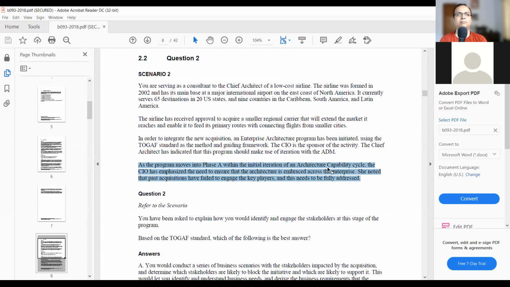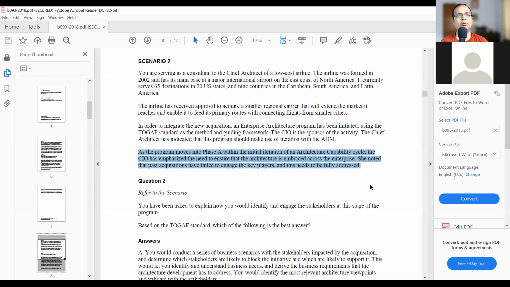So it is, I think, for stakeholder. This guy is talking about key players and all. So it could be stakeholders and stuff like that. So he's talking about architecture vision typically. Are you there, Nagendra? Yeah, hi. So what is the question on this one? So I think it is related to stakeholder engagement, typically related to architecture vision phase.